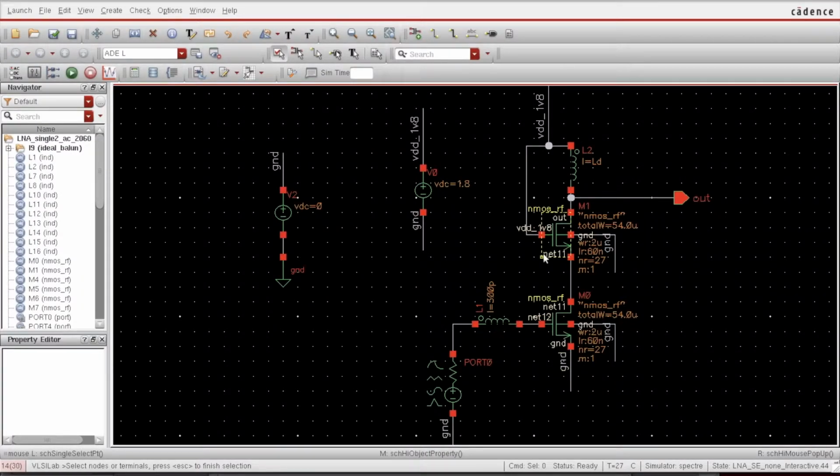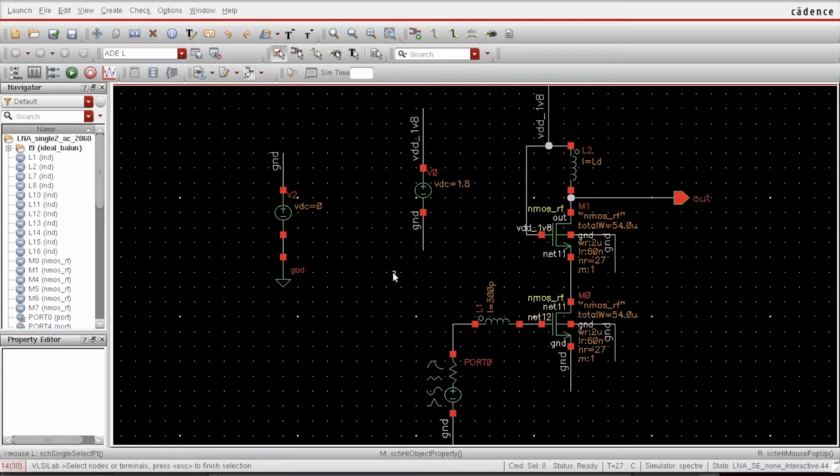Hello everyone. So in this tutorial, we are going to simulate the noise figure. You can see here, this is one LNA. This is one cascaded LNA, and I have tuned it according to my requirement.